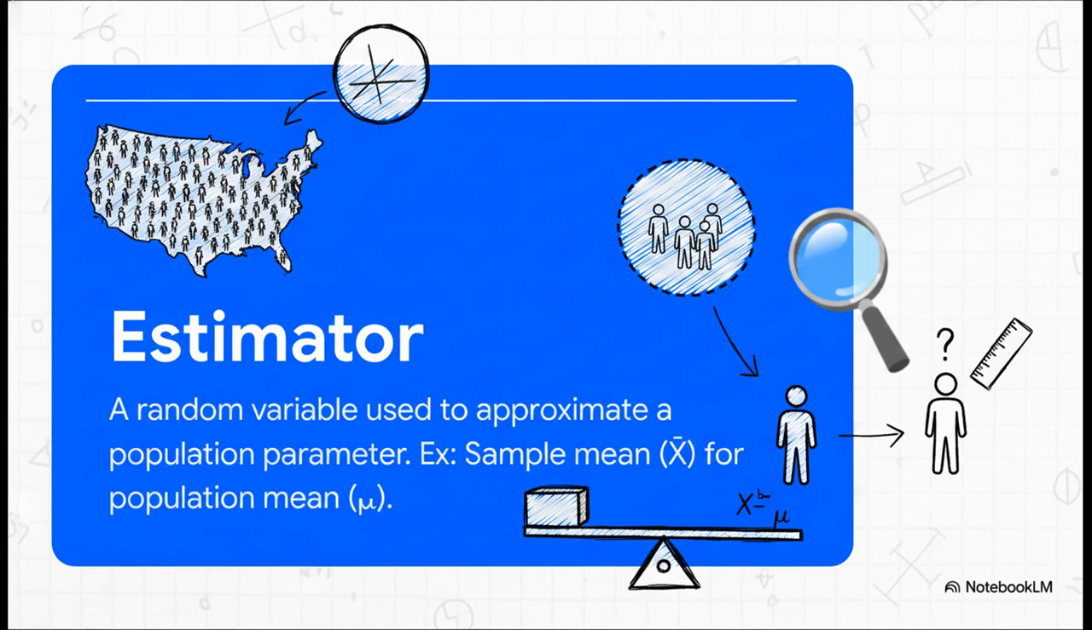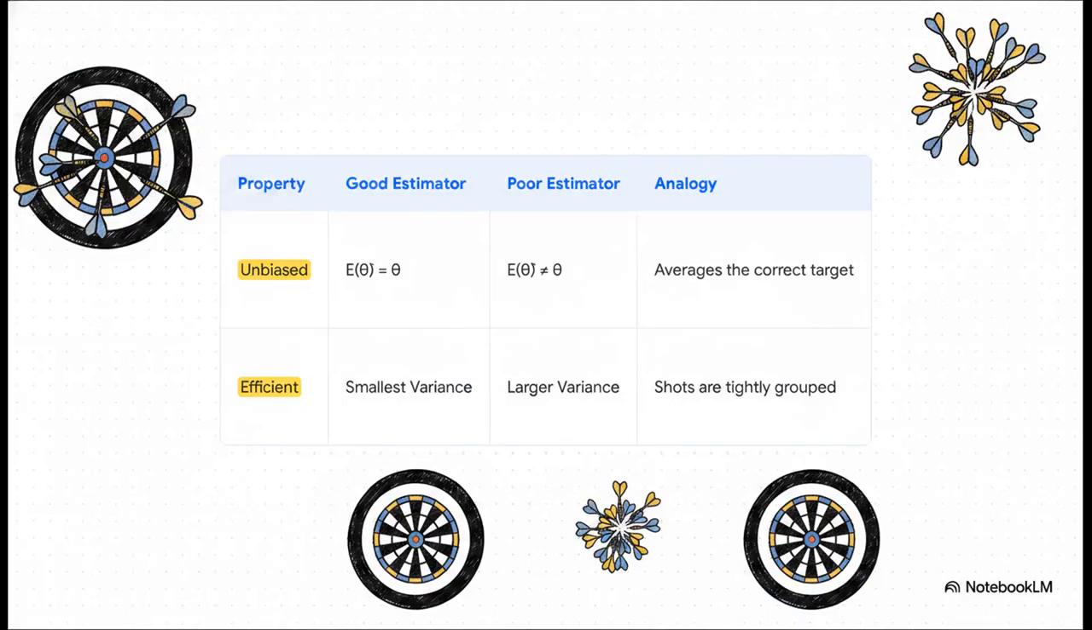Okay, and this is where it gets really cool, because not all recipes, not all estimators, are built the same. A good one has two really key qualities. First, it has to be unbiased. So imagine you're an archer. Being unbiased means that if you shoot, say, 100 arrows, they might not all hit the dead center, but the average position of all those arrows is the bullseye. Your aim is fundamentally good, even if you're not perfect every time.